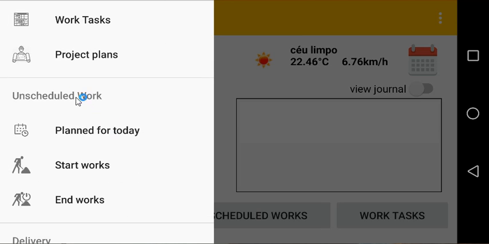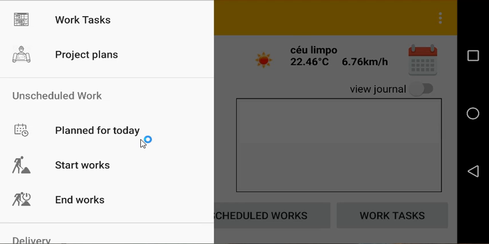The next menu option is the unscheduled works. The unscheduled works menu option is for cases where works are needed and are not listed on the contract tasks. And on this menu option you have also three sub-menu options. The first one is unscheduled works that are planned for today.